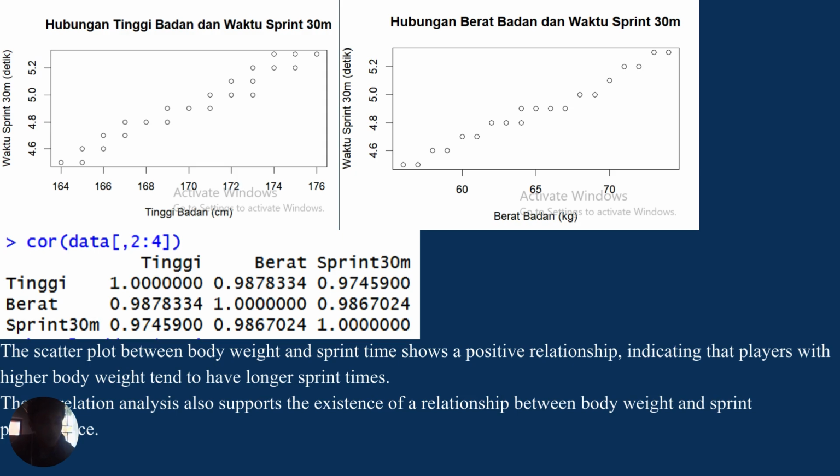The scatter plot between body weight and sprint time shows a positive relationship, indicating that players with a higher body weight tend to have longer sprint times. The correlation analysis also supports the existence of a relationship between body weight and sprint performance.